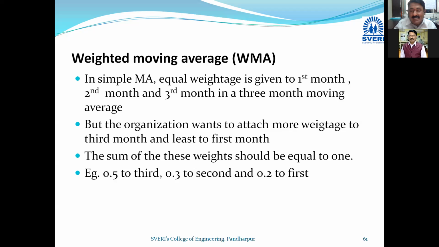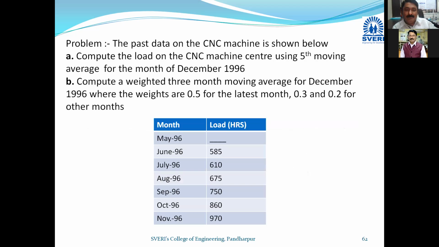For example, sales may be very high in a particular month and very low in another. We have taken a number of examples: the sale of bikes, cars, televisions, etc. will be more in October and November on the occasion of various festivals, like Dussehra and Diwali in India. So the forecast will be higher, and if you want to give higher weightage to that particular month as compared to previous months, then the weighted moving average is preferred.